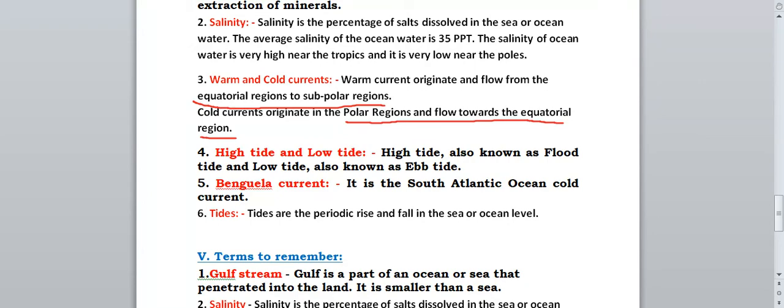Next, we have high tides and low tides. High tides are also known as flood tides and low tides are also known as ebb tides. What is the Benguela current? It is the South Atlantic Ocean cold current. Next we have tides. What are tides? Tides are the periodic rise and fall in the sea or ocean level. It will be a periodic rise and fall in the sea level.